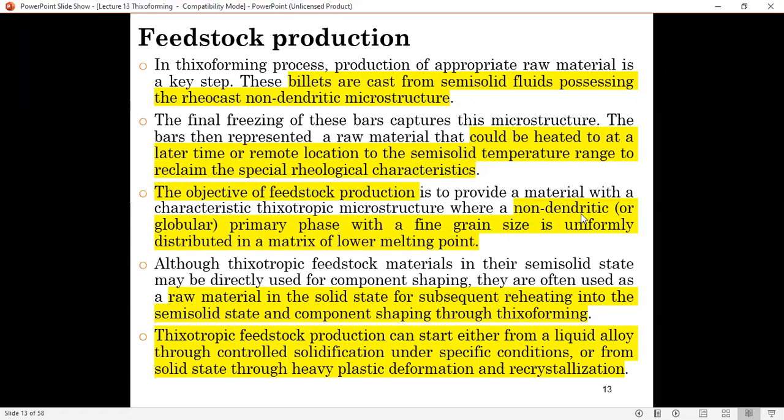So the objective of feedstock production is basically you want to make a non-dendritic or globular primary phase with a fine grain size, which is uniformly distributed in a matrix of lower melting point. So the objective of the feedstock production is you want to make a non-dendritic or globular or spherical structure material with a fine grain size. So those are the two objectives.